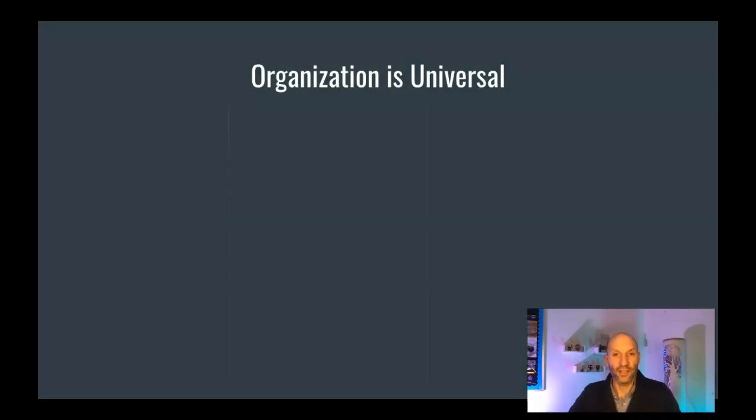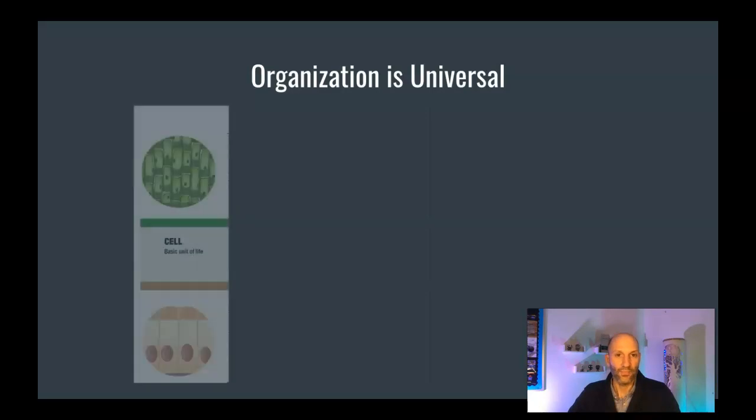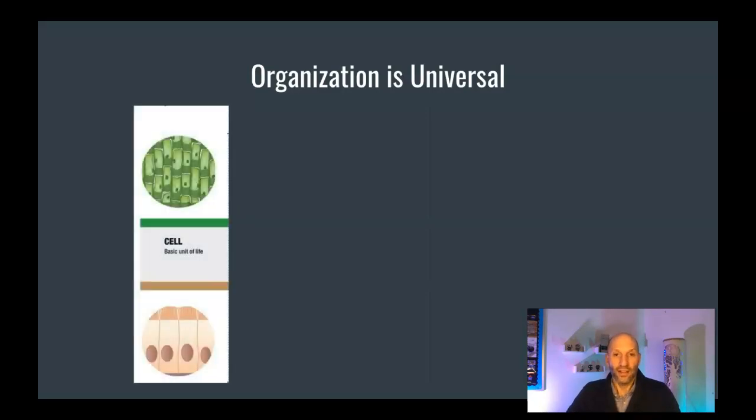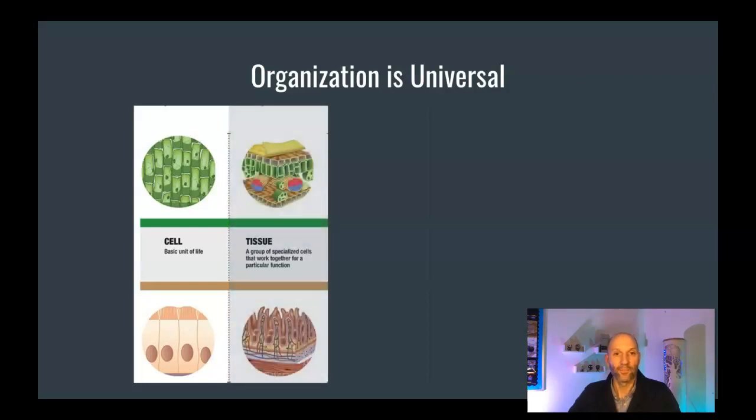Now, something amazing is that organization is universal. For example, plants and animals are both made of cells. Plant cells may look different than animal cells, but they perform functions just like animal cells. Those cells work together to form tissues. So in this example, you might have a leaf tissue or a skin tissue.